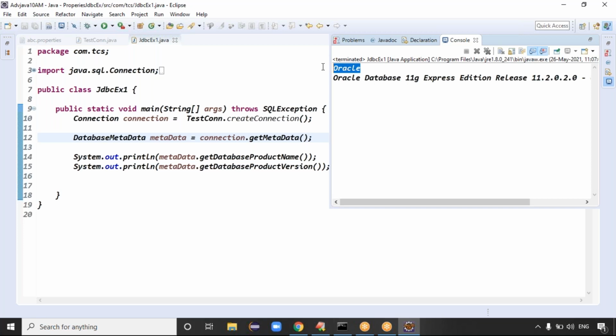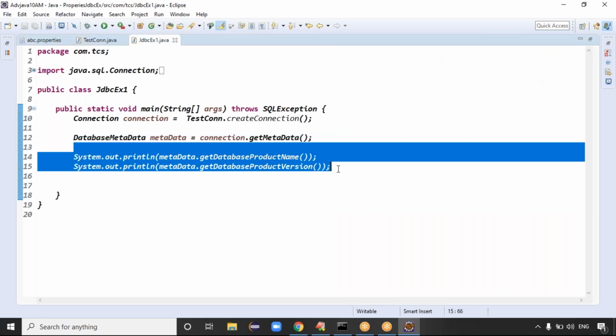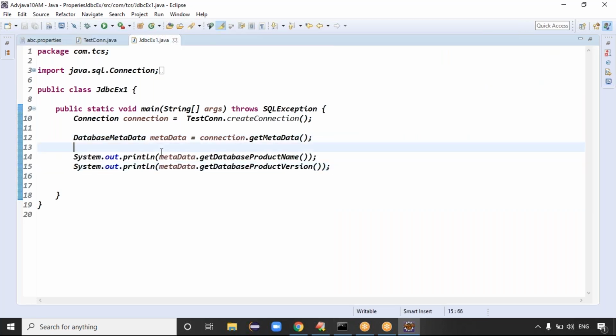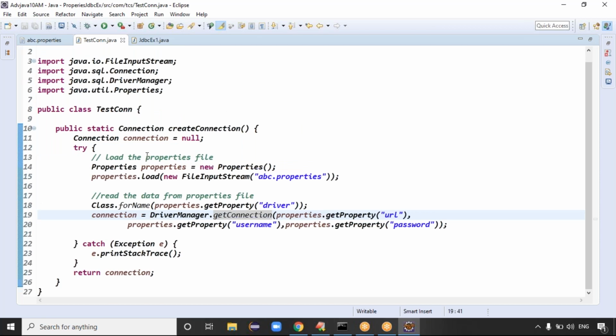So what is the product name, guys? Oracle is the product name. Which version are we using? 11. We are using Oracle Database 11 Express Edition, right? Exactly, guys. Then what is the conclusion here? It is reading the data from this common file, and this common file reads the data from the property file, right?